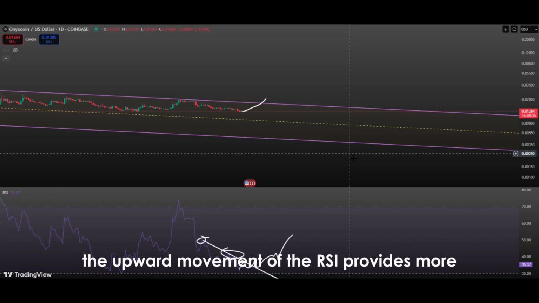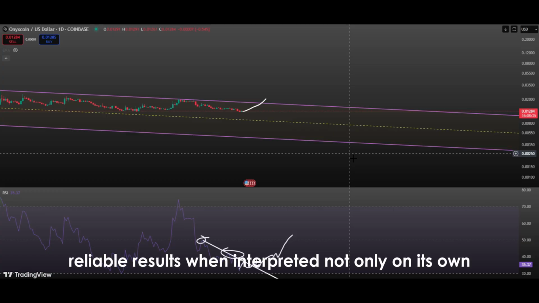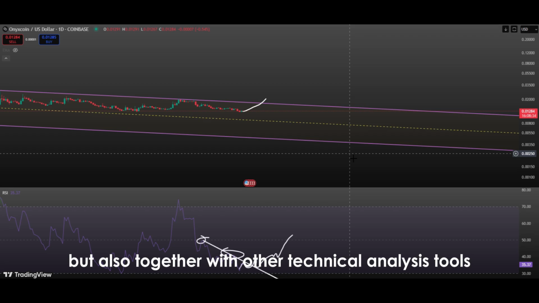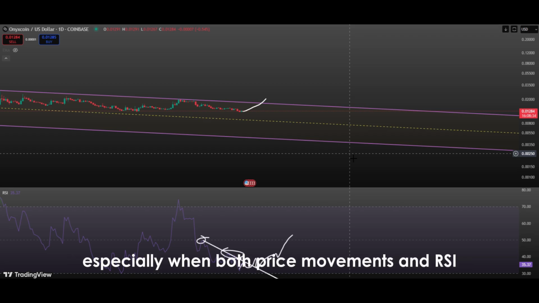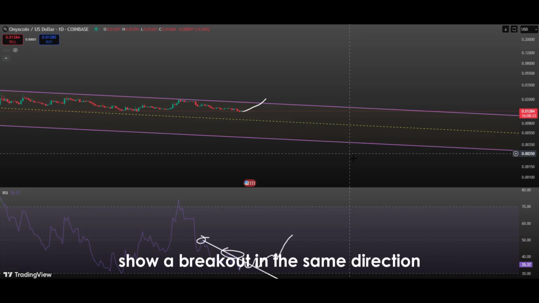In other words, the upward movement of the RSI provides more reliable results when interpreted not only on its own, but also together with other technical analysis tools. Especially when both price movements and RSI show a breakout in the same direction, it is considered a sign that a major change has occurred in the market and a new trend is beginning.